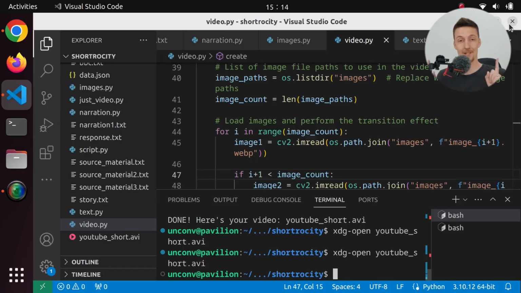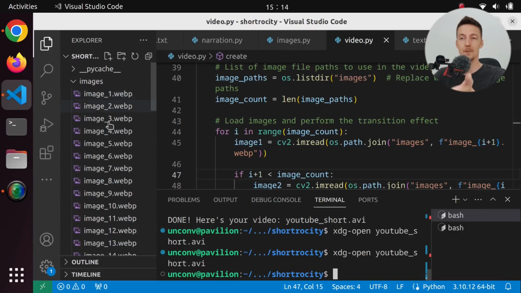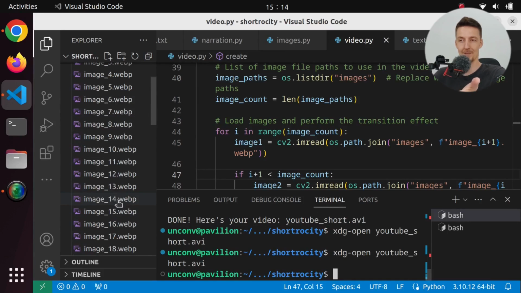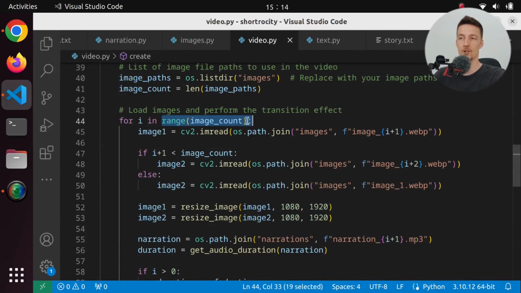Okay, now that was a pretty cool short. Now, I had to do some modifications to the code before I actually got it to work. So first of all, as you might remember, we were sorting these images and it worked when we had less than 10 images. But now the sorting didn't work anymore. So actually what I did is I changed to just using a range of the image count. And then I just reference all the images with the index. So they're going to be sorted every time. Now, this is still not the best way of doing this, but at least it works.